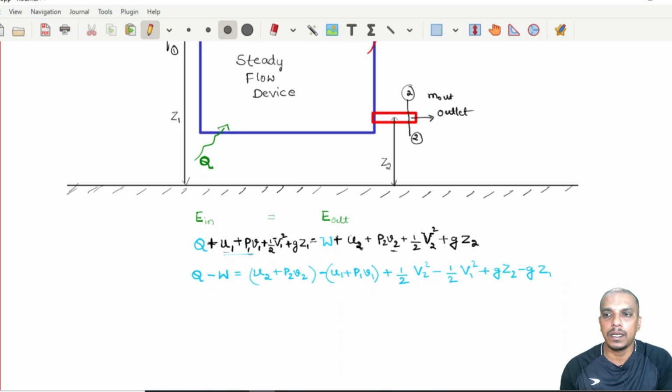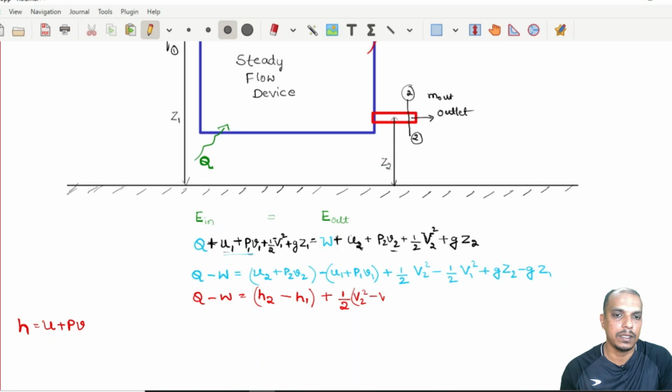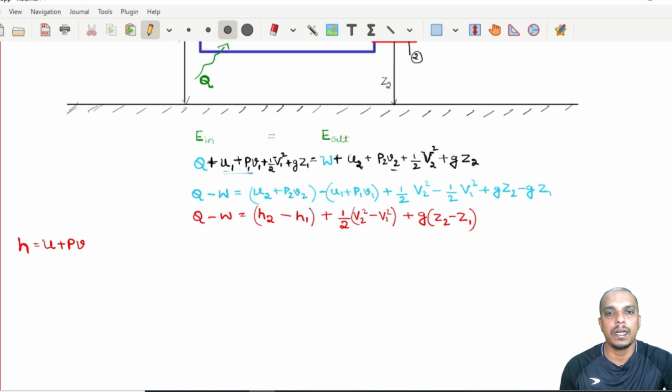Okay. Now let us rewrite this Q minus W. Now what is this U plus PV? From definition we know specific enthalpy is given by U plus PV. So U2 plus P2 V2 is H2, minus U1 plus P1 V1, which is H1, plus half into the velocity of the fluid which is coming in, V2 square minus V1 square, plus g into Z2 minus Z1.